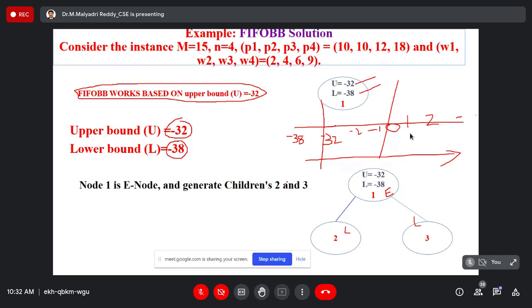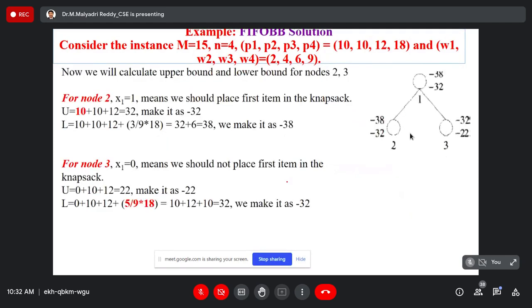The same process applies for the least cost also, with the same procedure. For the first node, I have to calculate the lower bound and upper bound. Already the first, second and third elements are included, and the fourth element is not possible. So its upper bound is 32, that is minus 32. The lower bound is where we can include fractional values also, that is 38, minus 38.